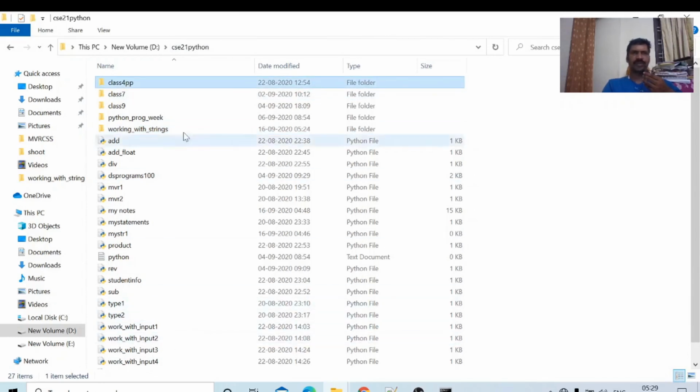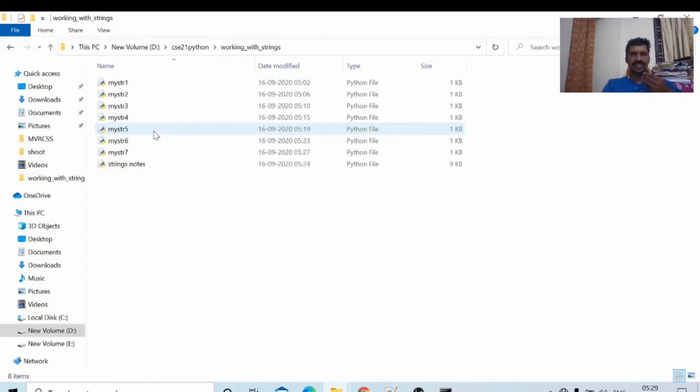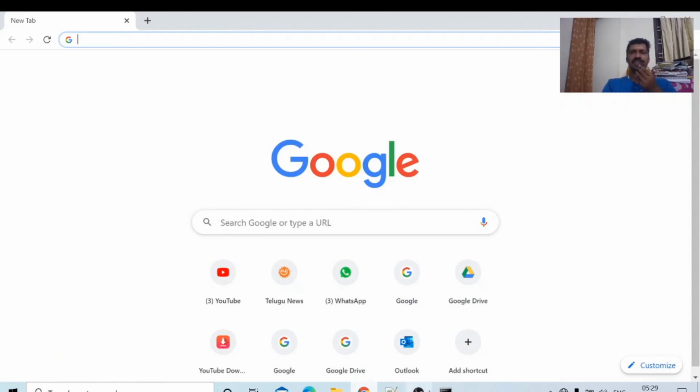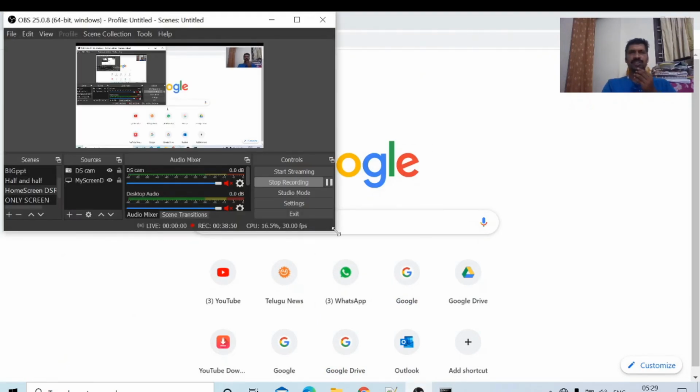Working with the strings, string notes. Whatever notes I am explaining to you are available within this one. These are the sample programs. Do the programs on the strings. Next class, we will see some more functions on the strings. After that, we will go for data encryption programs.